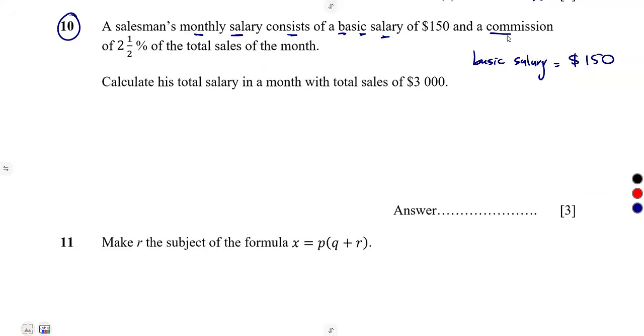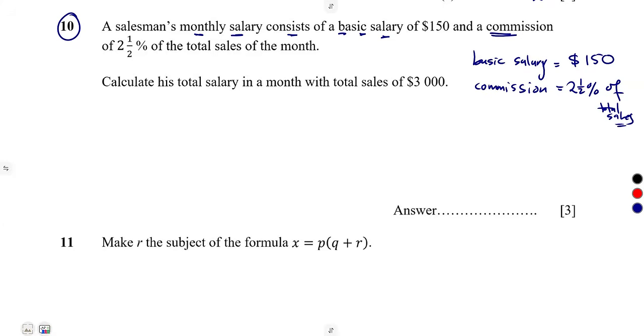And a commission. So a commission is just like a thanks to the work that you've done, a commission of 2.5% of total sales, the total sales for that month.